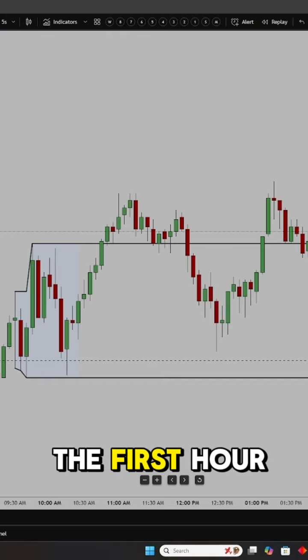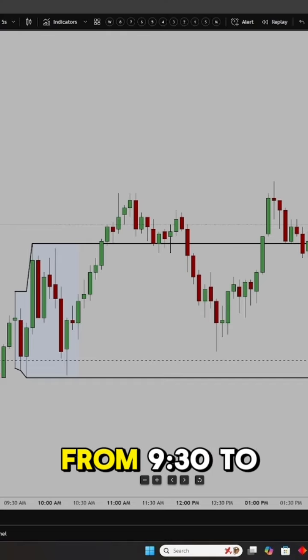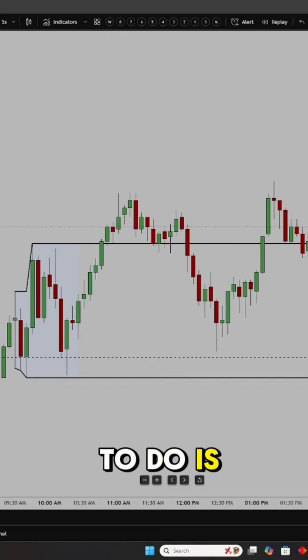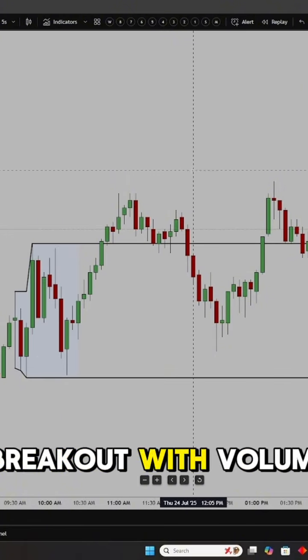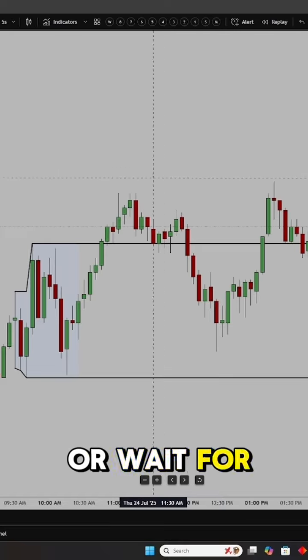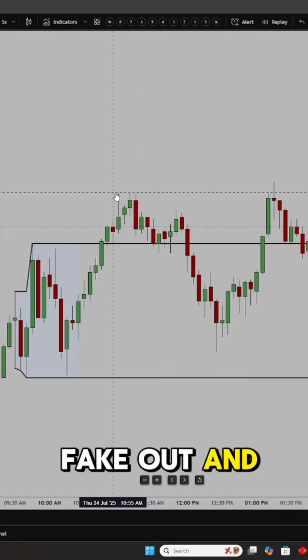Initial balance is the first hour of New York Open, from 9:30 to 10:30. All you have to do is mark the high and the low during that time period and wait for a legit breakout with volume, or wait for a deviation, aka fake out, and fade the move.